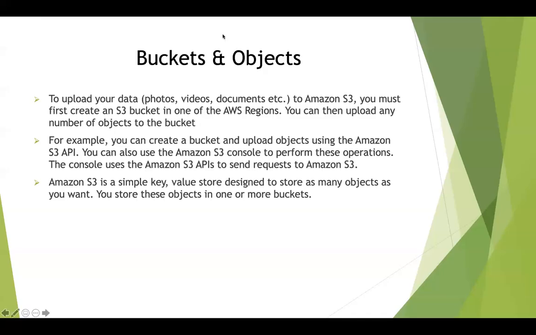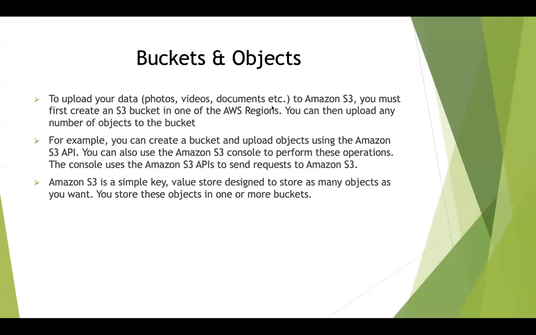Okay, so to upload your objects, whether it can be photos, videos, or documents. I have never mentioned an application over here because we can't install applications in S3 because it's object-based storage. You can only install applications on a hard disk. The equivalent of a hard disk in AWS terms is called EBS or Elastic Block Store. So that is block-based storage, and always remember S3 is object-based storage.